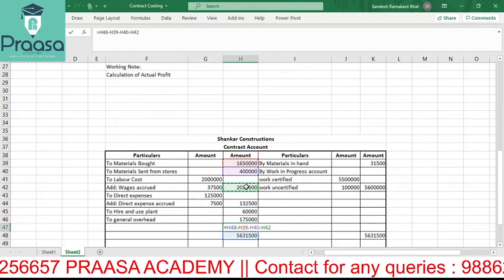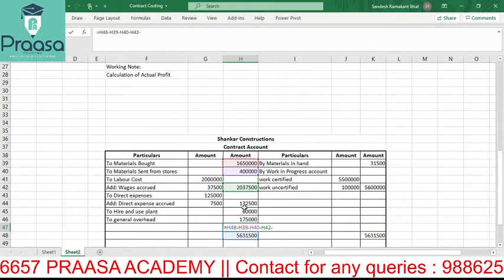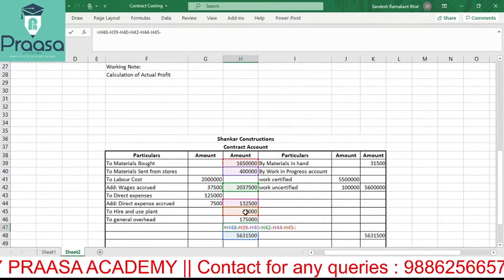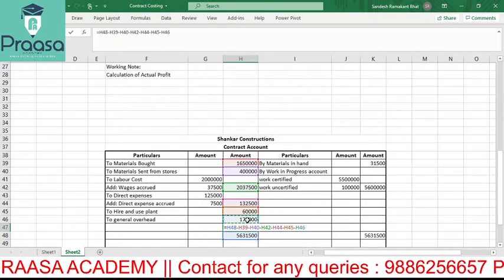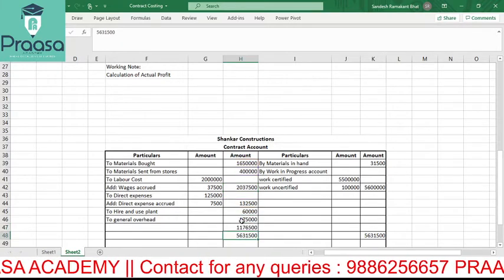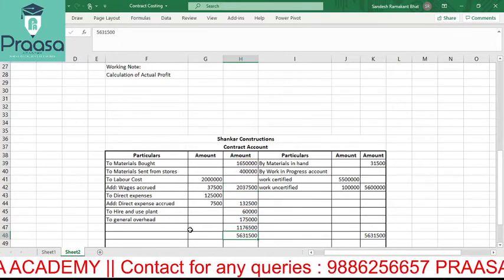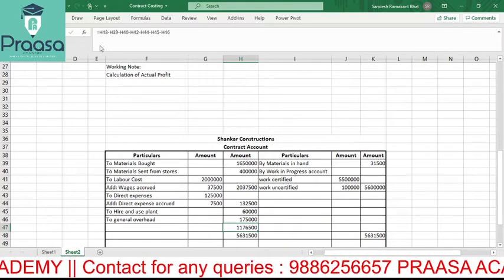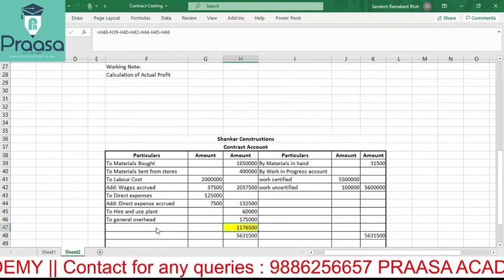This is for making you understand how I'm doing the calculation. 60,000 minus 1 lakh 75,000. So we have considered everything. We'll check how much is remaining. Remaining amount which we have is 11 lakh 76,500.